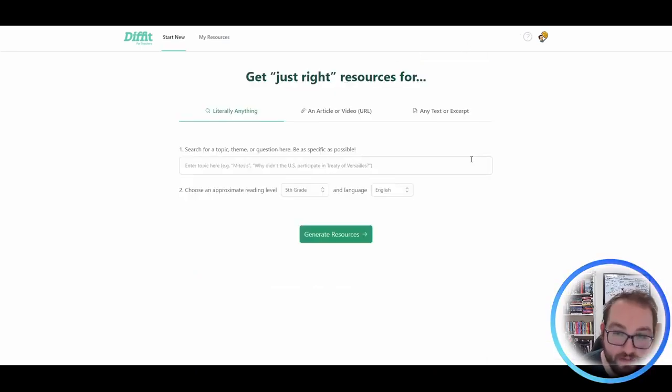What's great about this website is that when I signed up for this using my teacher email, I automatically got 2 months of premium for free so that I can create my student resources without having to pay for it. I think that's how it's going to remain. This website is still in beta, so once it becomes open to everybody and out of beta phase, that might change. But for right now, if you sign up, you get 2 months of free resources and everything along those lines.